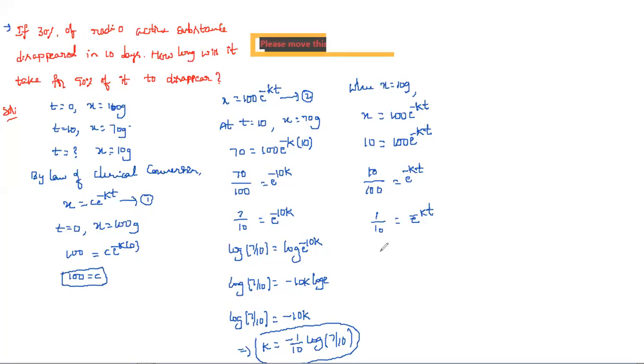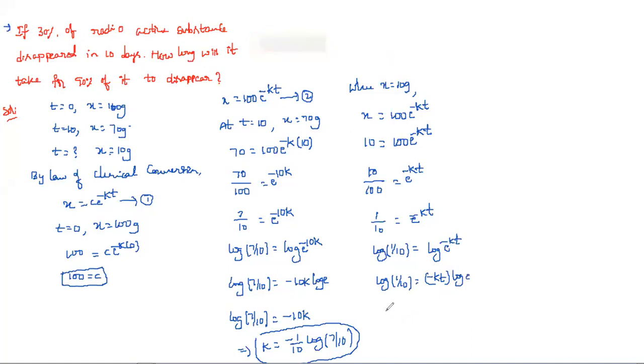For that, take log on both sides: log 1 by 10 is equal to log e power minus kt. This is log a power m, so we can write m log a: minus kt into log e. Since log e to base e is equal to 1, what remains is log 1 by 10 is equal to minus kt.